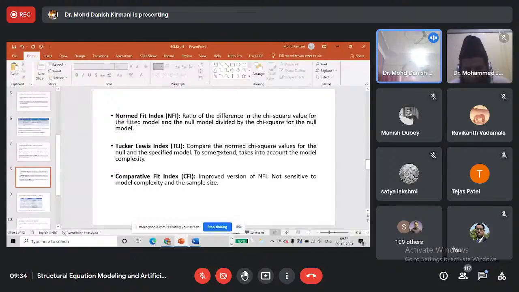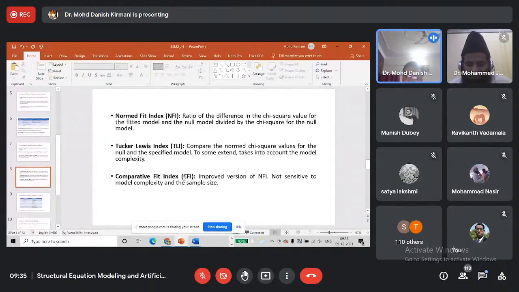So to some extent, it also takes into account the model complexity. So TLI is less sensitive to changes in the complexity of the model.